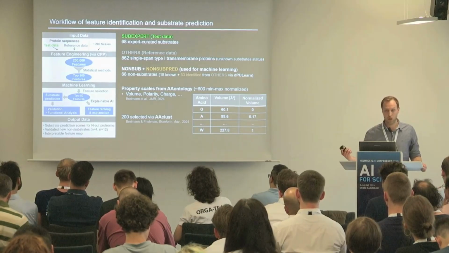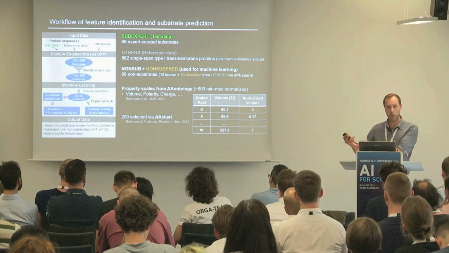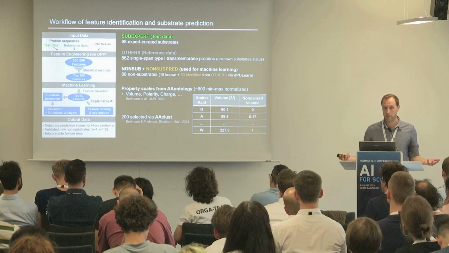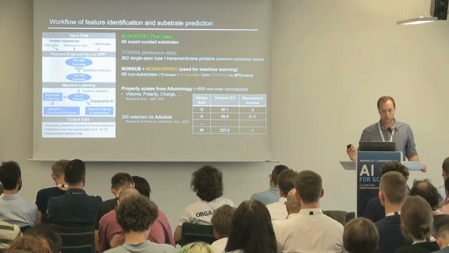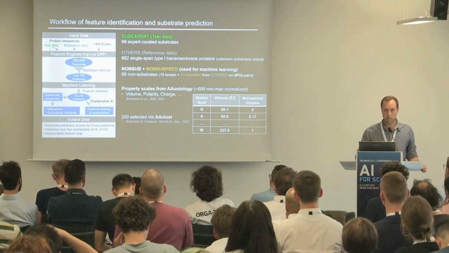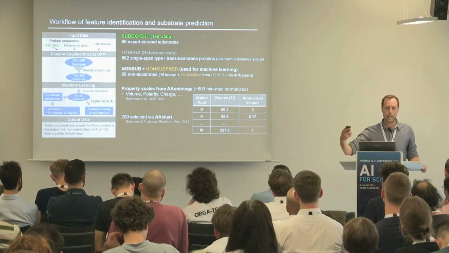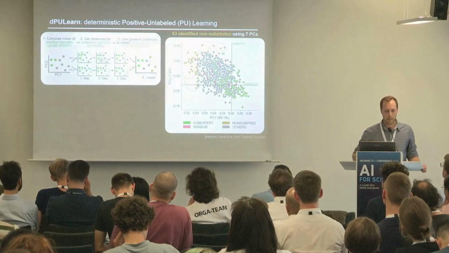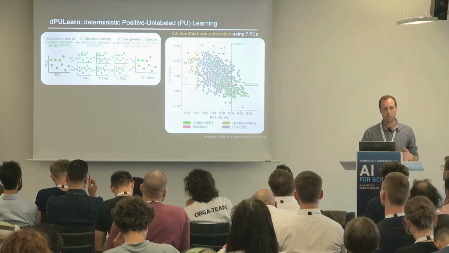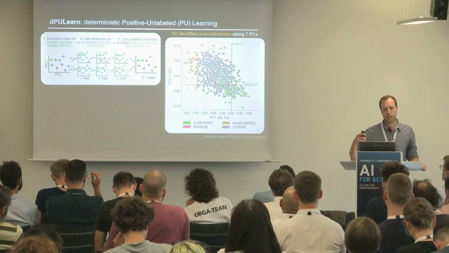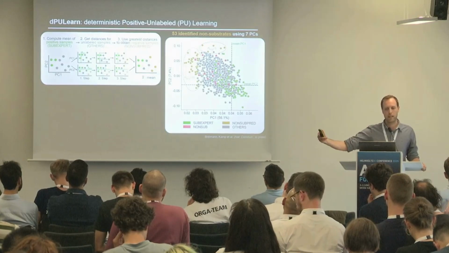Now, to perform machine learning, we of course need not only positive data, the substrates, but also negative data, non-substrates. There we just had 15 known non-substrates, so the data set is too small to perform proper predictions. To tackle this problem, we developed a new deterministic positive-unlabeled learning algorithm called dPULearn, which aims to identify reliable negatives from the unlabeled data. dPULearn compresses the complete feature space into subspaces using principal component analysis, and then for each subspace we select the unlabeled data with the greatest distance to the positive ones as negatives.